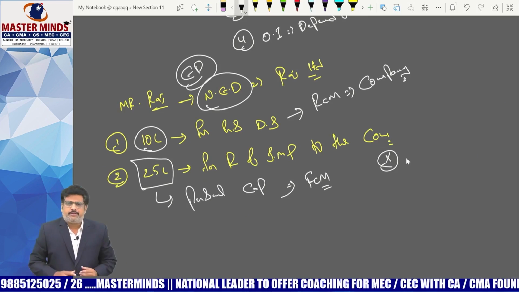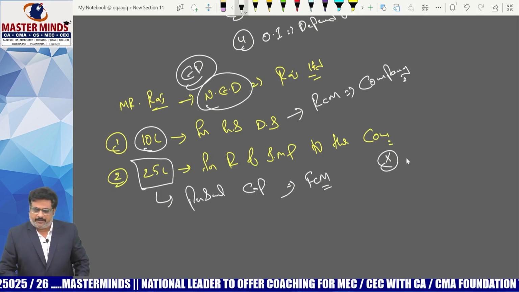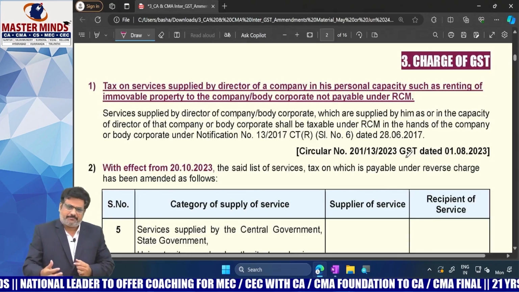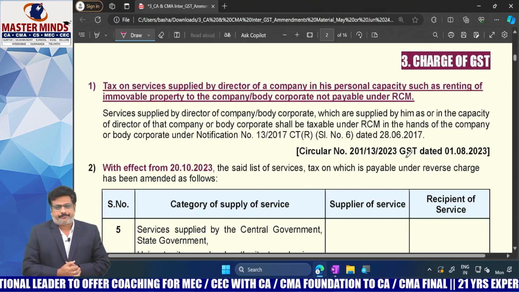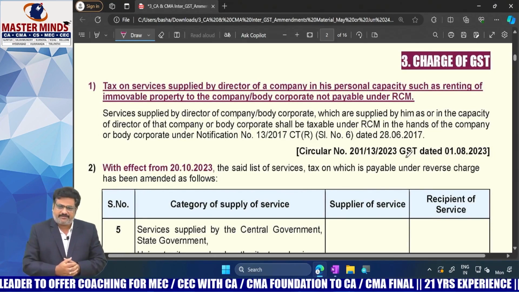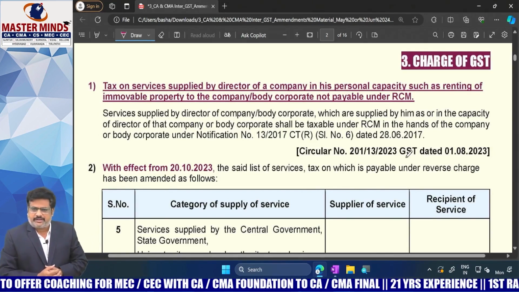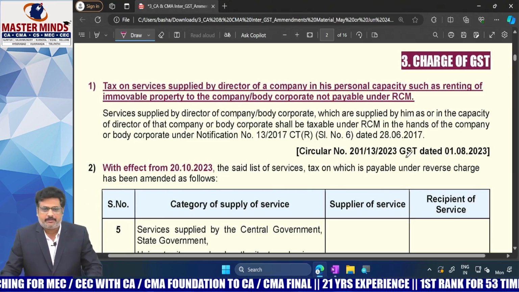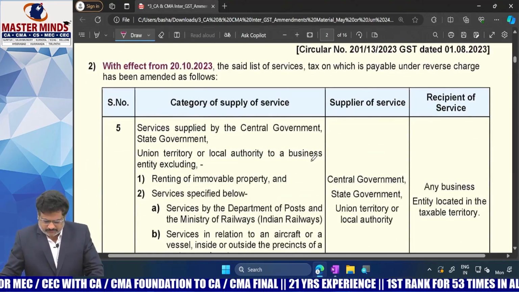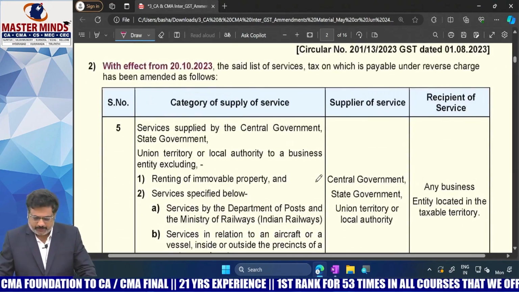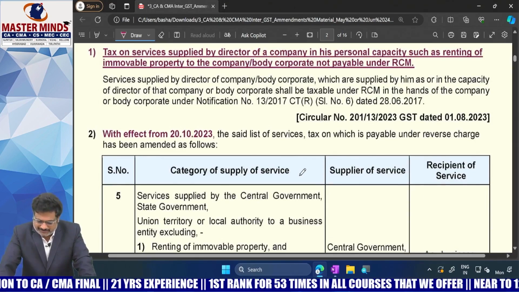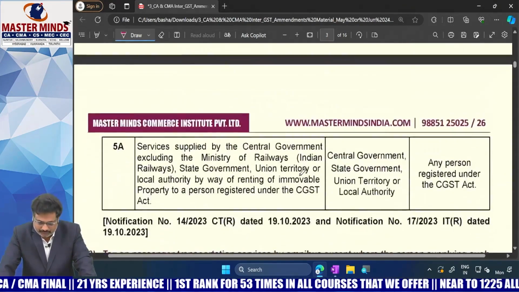Okay, this is what this amendment is all about. Taxability on the services supplied by the director of the company in his personal capacity is definitely taxable under FCM but not under RCM. Okay. Next one.